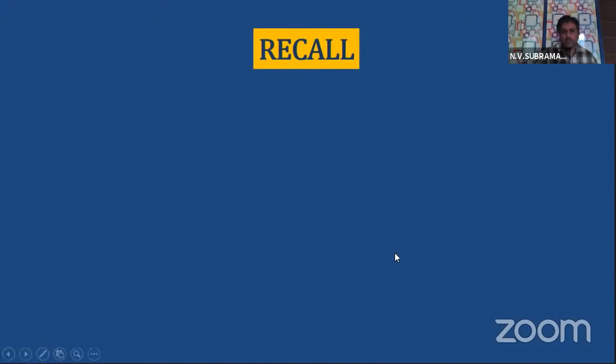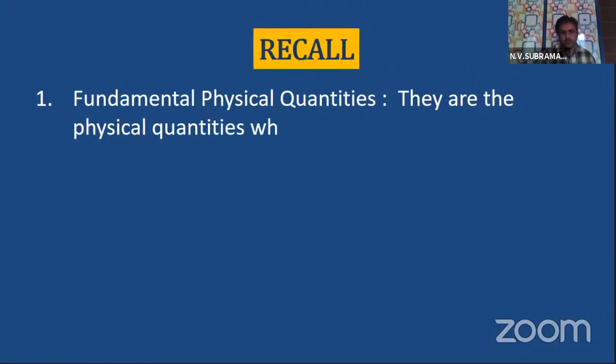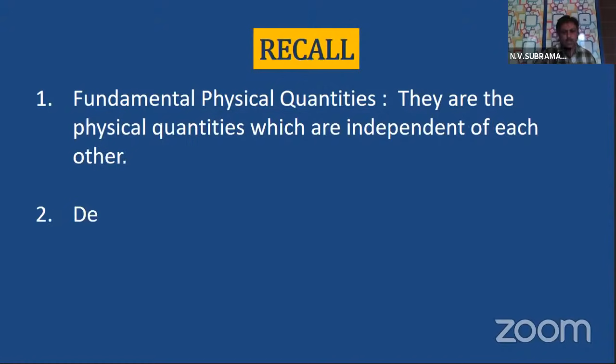Recall the information you have dealt with in lesson 1 of this unit. The first point, fundamental physical quantities are the physical quantities which are independent of other physical quantities.